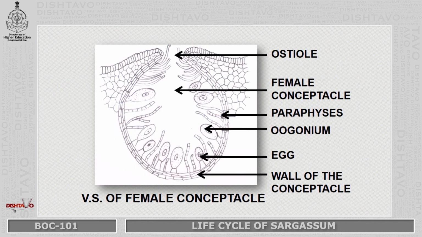The vertical section of the female conceptacle is also a flask-shaped structure having wall layers of compactly arranged cells. It opens to the exterior by means of an ostiole. The oogonium in the initial stages is borne directly on the wall of the conceptacle, but in the later stages, the oogonium is a three-walled structure: outer exochite, middle mesochite and inner endochite. The exochite ruptures, the mesochite extends itself as a mucilaginous stalk, and the endochite surrounds the diploid nucleus and protoplasm.